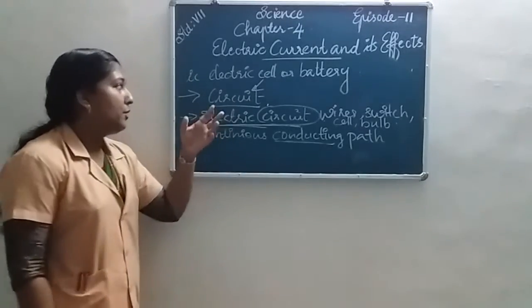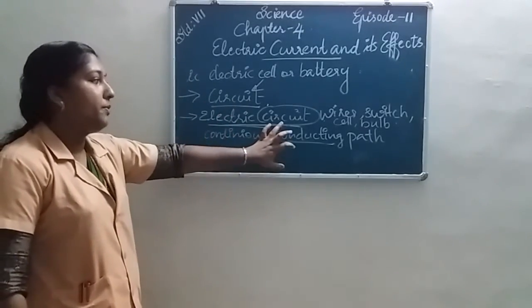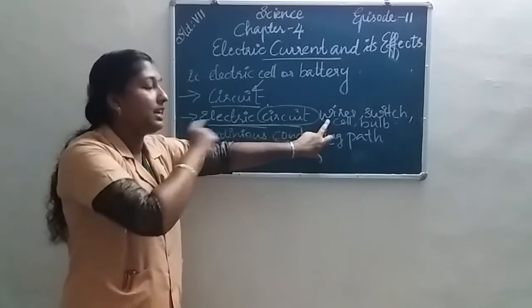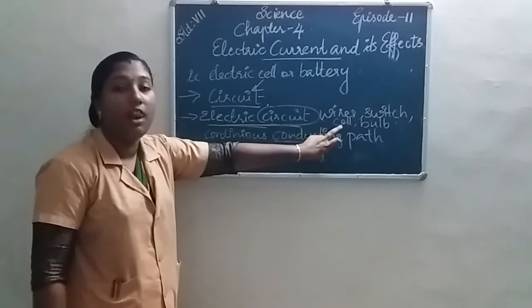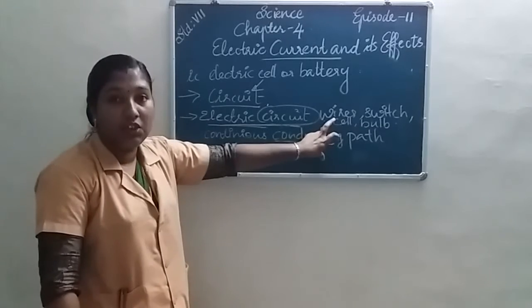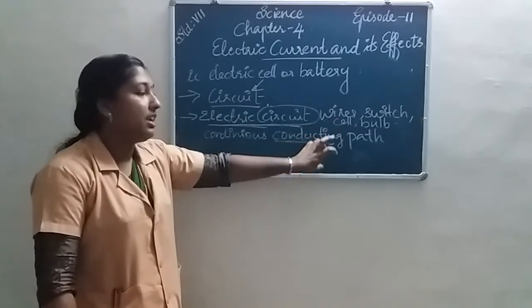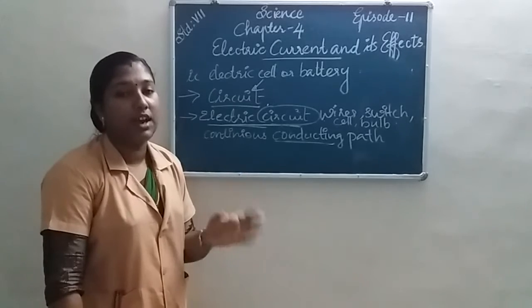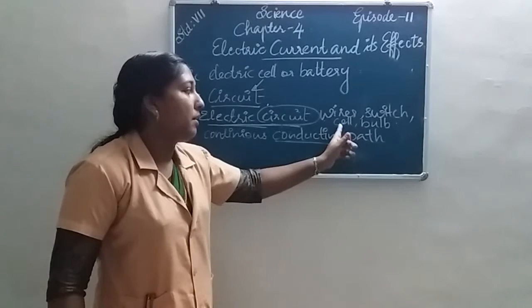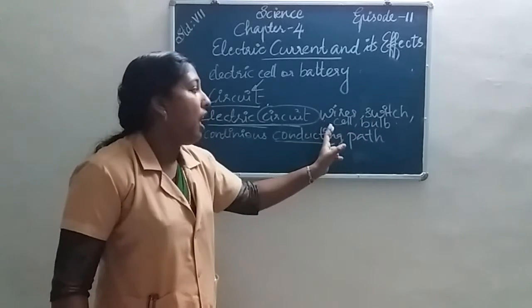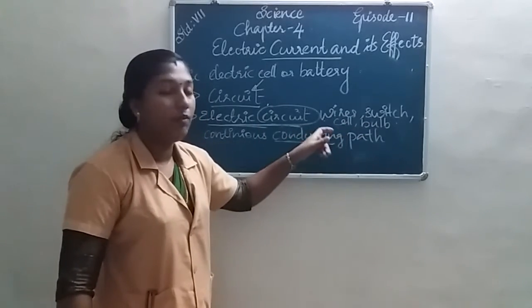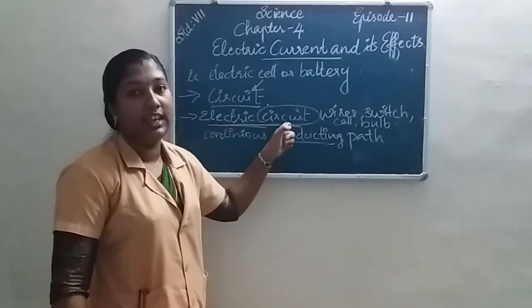So once again, what do you mean by an electric circuit? First of all, a circuit consists of wires. The components present in a circuit: wires, switch, cell, bulb. These wires are conducting wires. All metals are conductors. Conductors means the substances which pass electricity. So we connect these components, cells, switch, bulb, with the wires. When these components are connected with wires, we get a circuit.